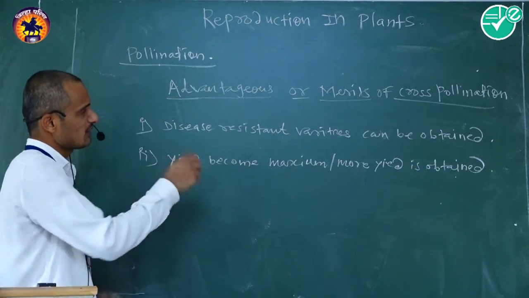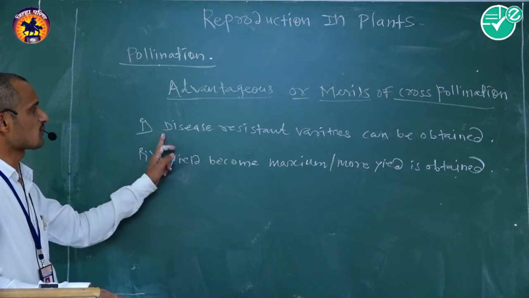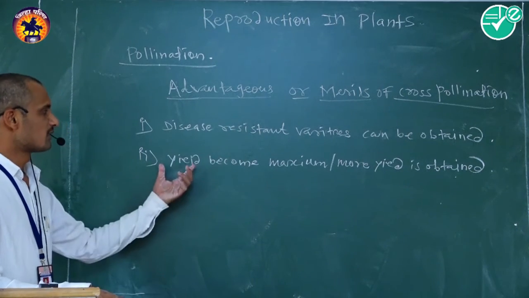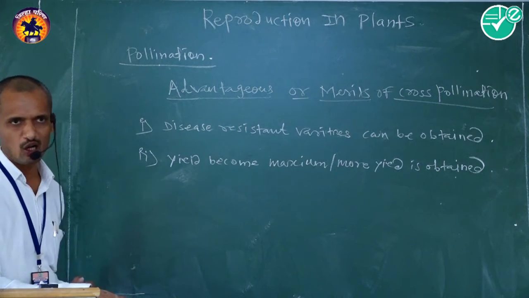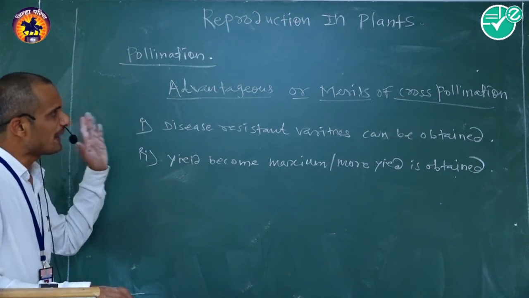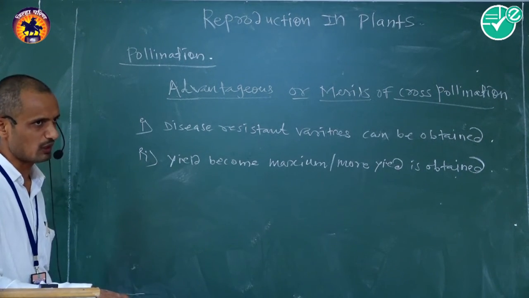That is the second advantage or merit of cross pollination. First, disease resistant varieties can be obtained; second, yield becomes maximum. Those are two main merits of cross pollination.